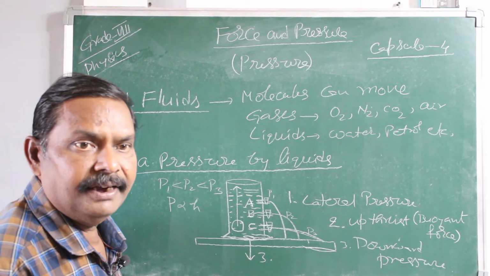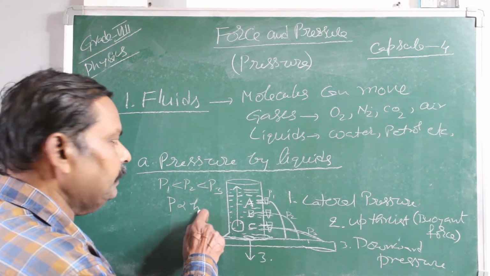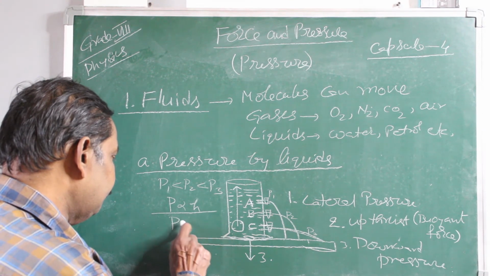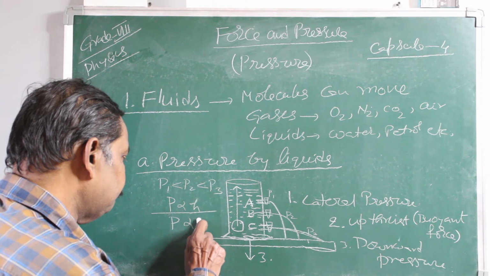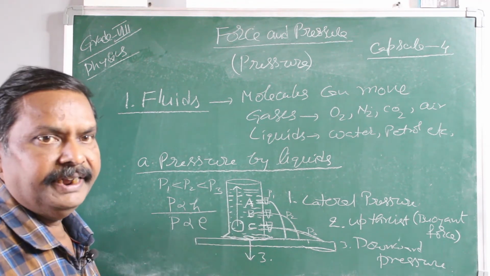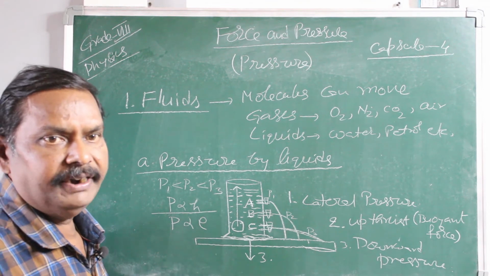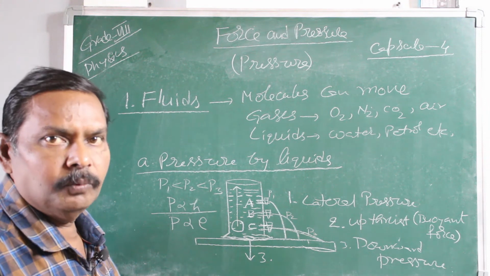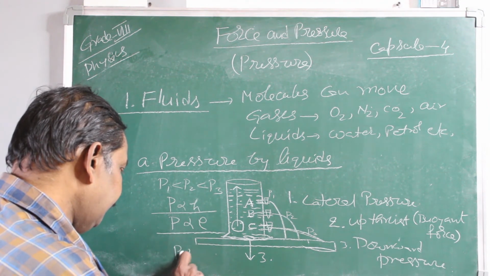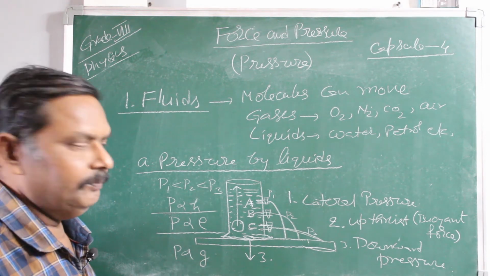The less the height of the liquid column, the less the pressure. So pressure is directly proportional to height. At the same time, pressure is directly proportional to the density of the liquid. Instead of taking water, if you take coconut oil or any liquid denser than water, the pressure will again be more. And lastly, pressure is directly proportional to acceleration due to gravity at that particular place.